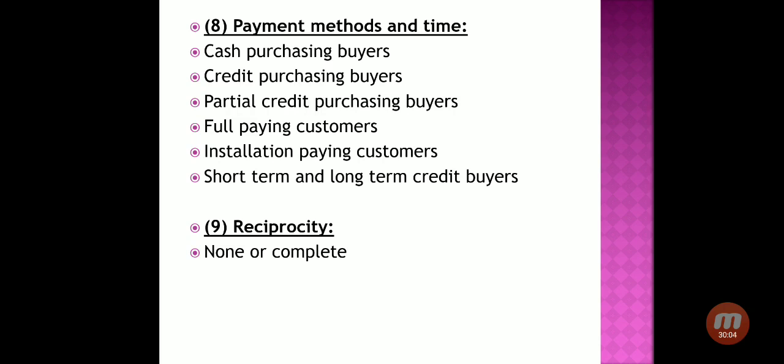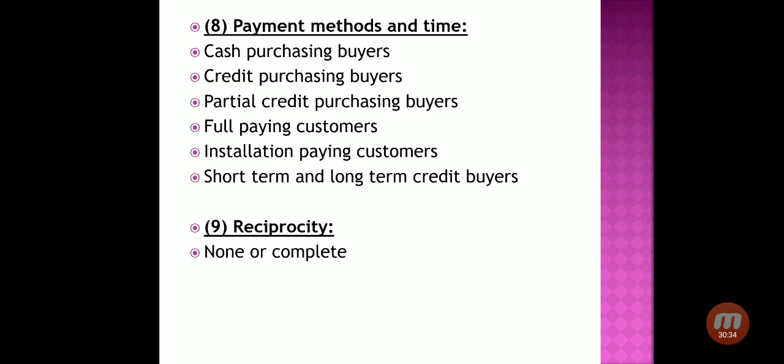Partial credit purchasing buyers means here buyers are making partial payment in cash and partial payment will be a credit transaction. Full paying customers. Full paying customer simply means here a company is paying the full price of the consignment, but not solely in cash.